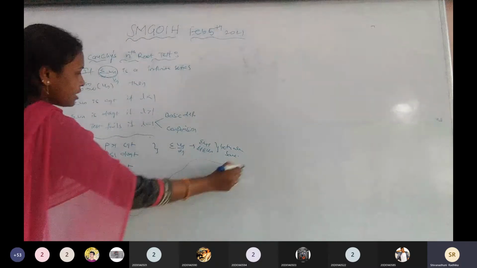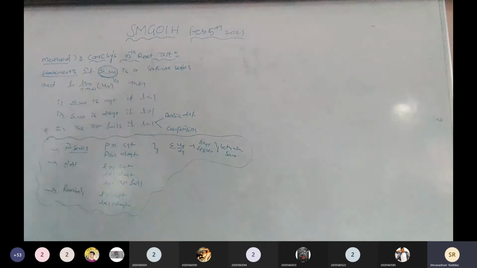So these are the tests and methods completed so far. And see the Cauchy's nth root test: L less than 1 convergent, L greater than 1 divergent, L equals to 1 the test fails. Tell me, what is L here? We apply the limit n tends to infinity to the series un, and again apply the power 1 by n on both sides. Is it clear? Now first of all, write down the un series, the given nth term.